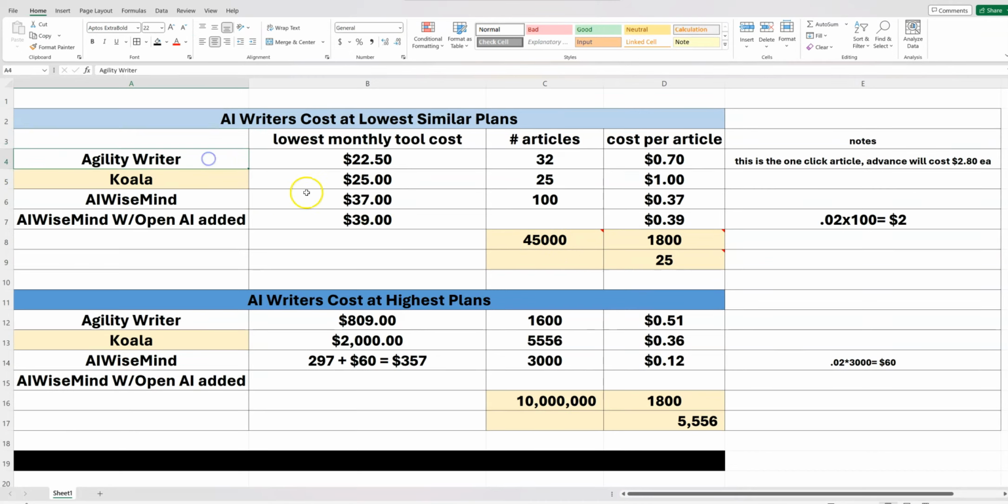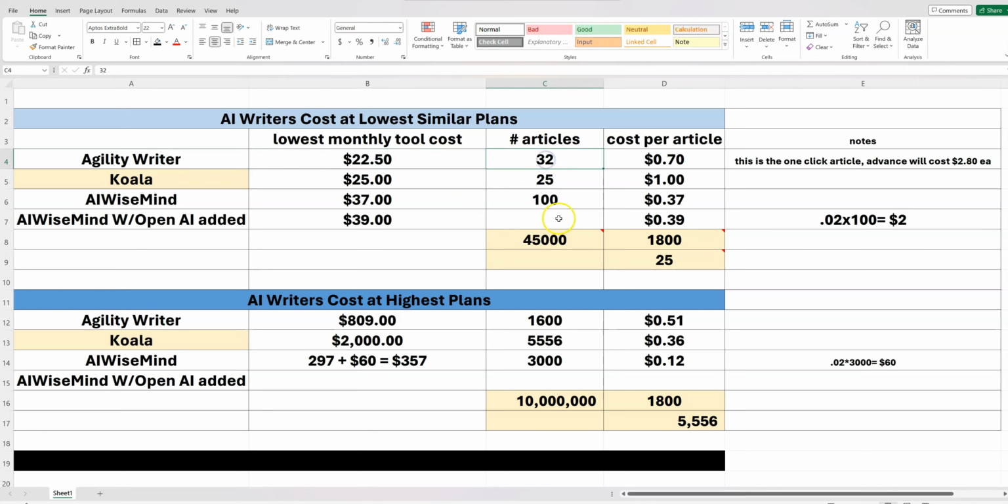So Agility Writer, right? Lowest monthly cost is $22.50, because I took off $2.80 from the $25 plan, because you do get that 10% off for life. If you put in one of those 2 coupon codes, you can use my coupon code and get 10% off. I think you get a couple more perks. Adam could probably explain it better. But if you use my code below, you'll get the 10% off for life on the monthly plan, but then you'll also get extra credits or something like that. Anyway, $22.50 right here per month.